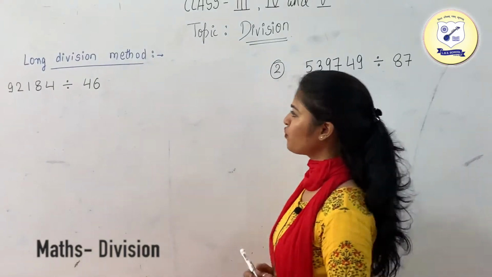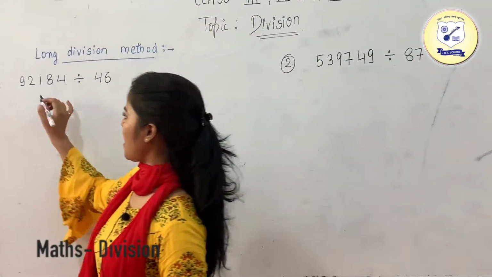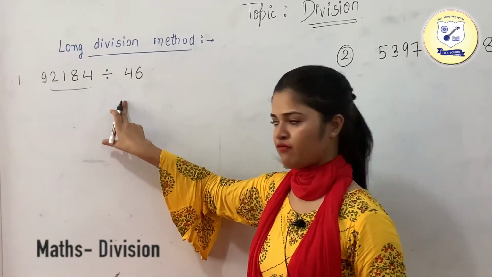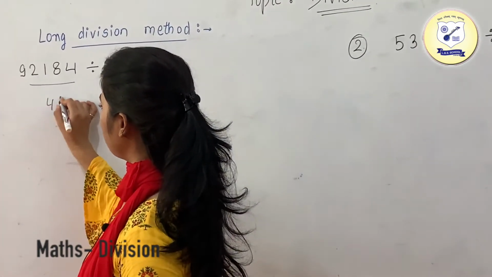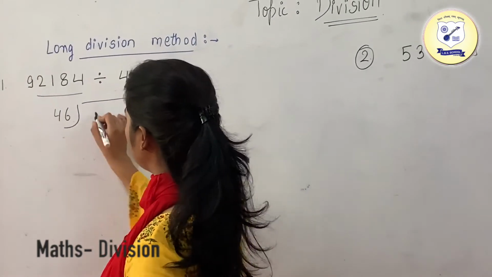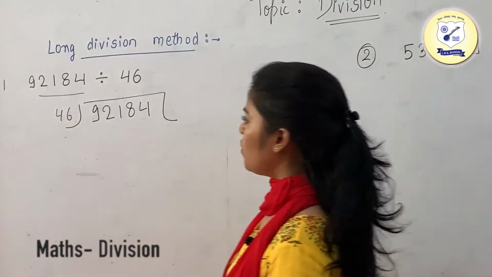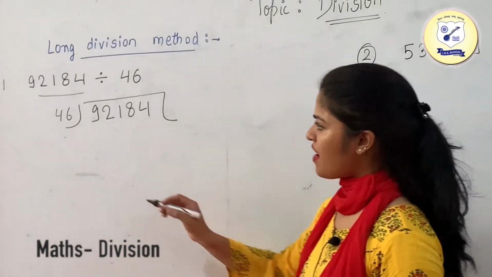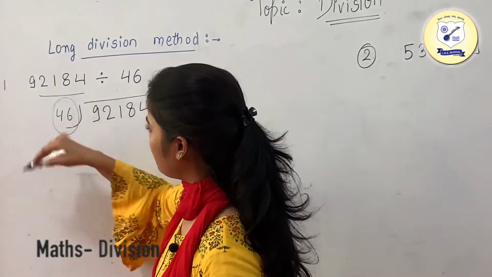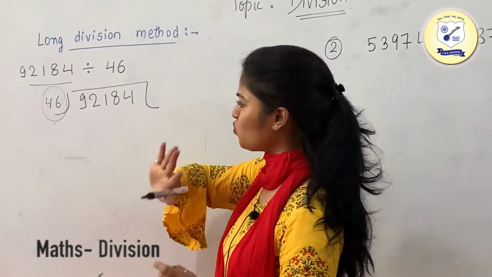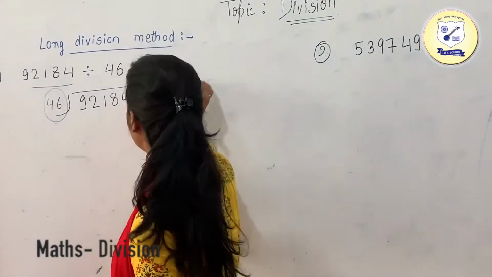So now we'll go through a few more examples of it. Like we are having this number, which is your 92,184 divided by 46. So just write it down, the divisor outside the bracket and the dividend inside the bracket. Okay, so now if you are having a number whose table we don't know, we are having 46, so just do the same thing I was telling you earlier.